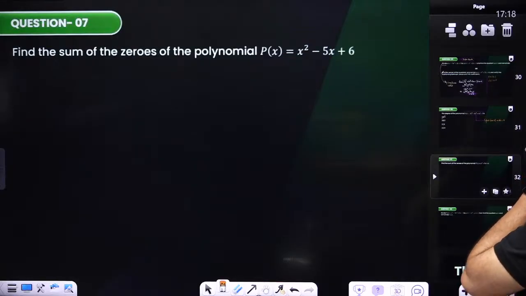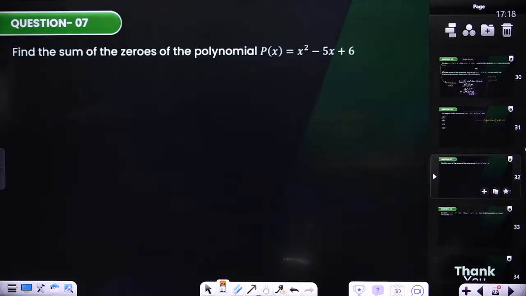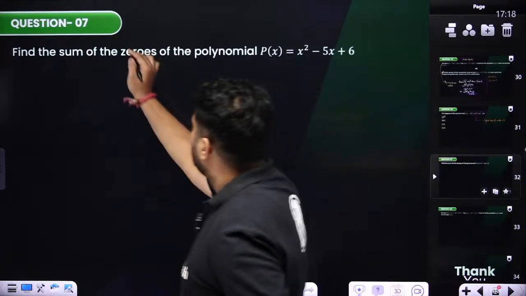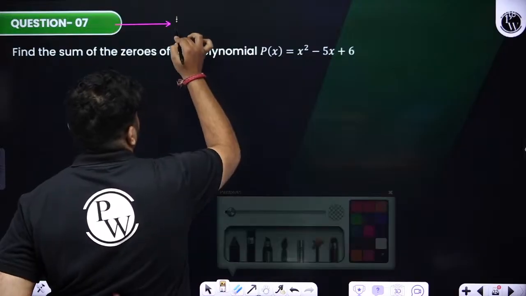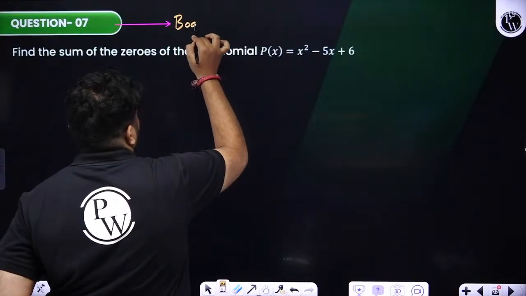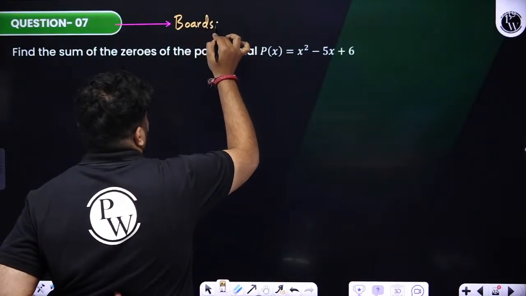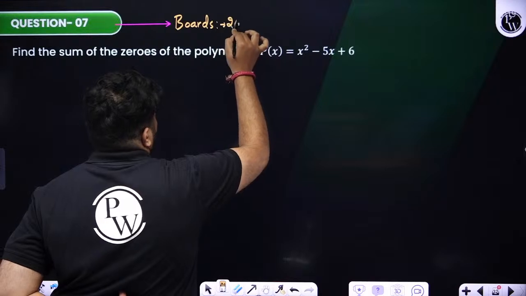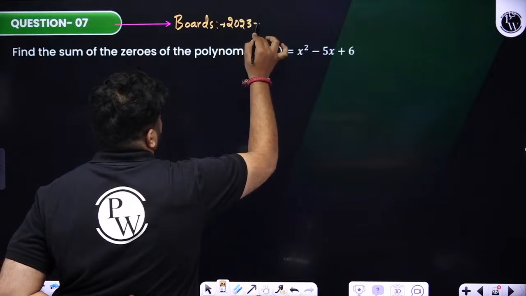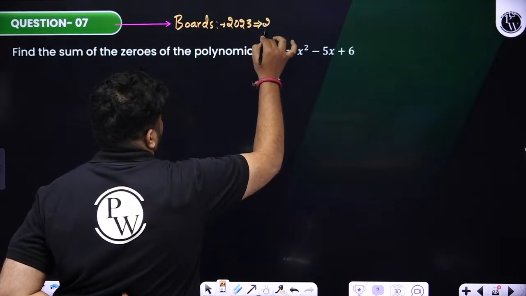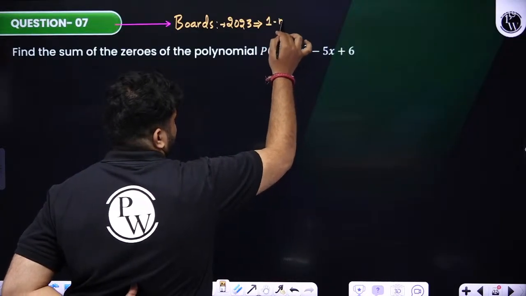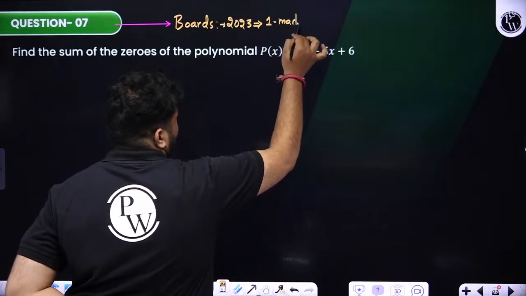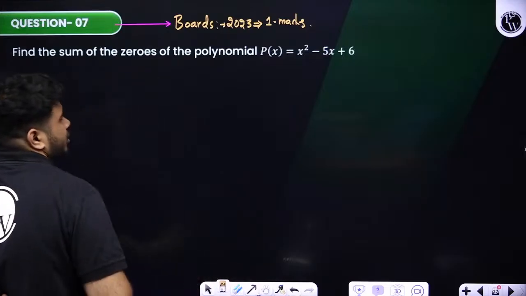Yes. Another question, that is also a board question. Find the sum of the zeros of the polynomial. This is a boards question, Boards 2023, 1 mark. I had told you the rule that the given polynomial is there.